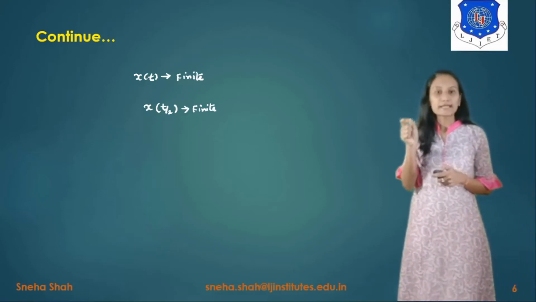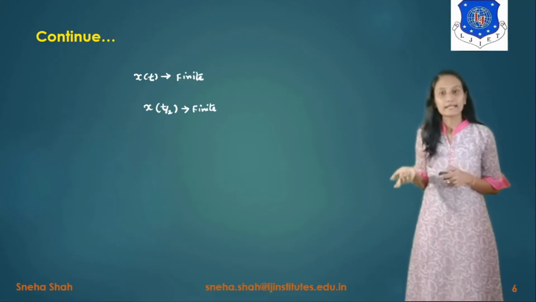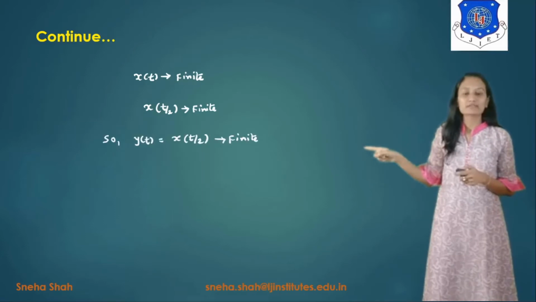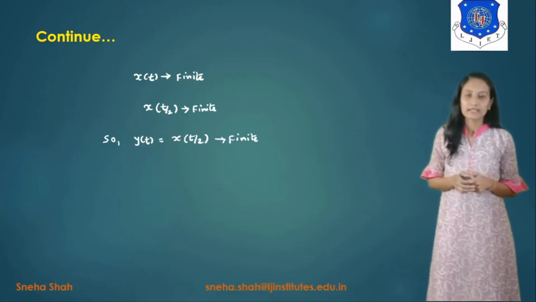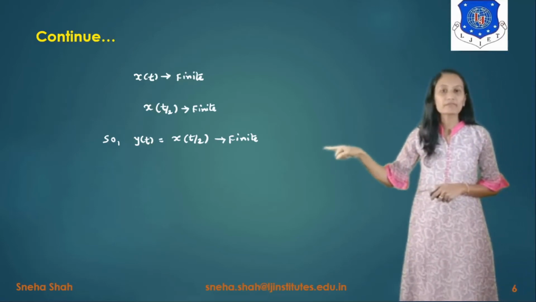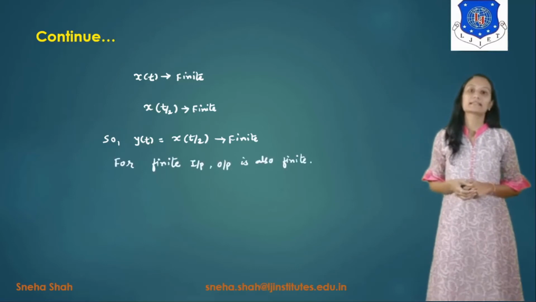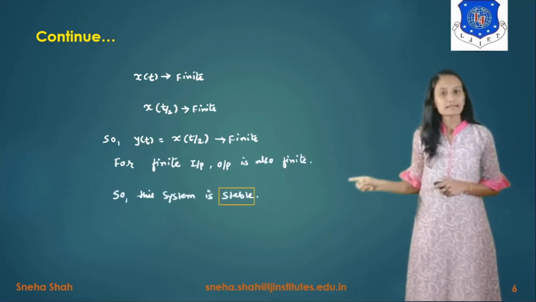So as the input x of t is finite, the value of x of t by 2 will also be finite. And as y of t equals x of t by 2, y of t is also considered finite. So as we have taken the input signal x of t as finite and derived y of t as finite, we can say that this system is a bounded input, bounded output, stable system.